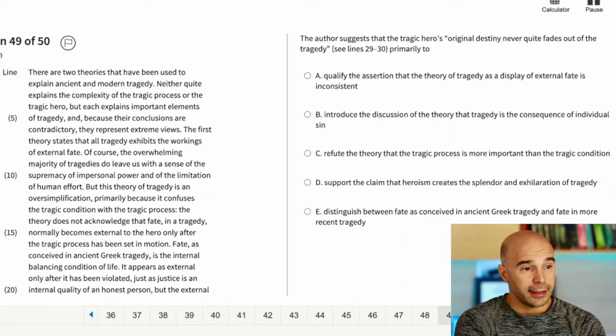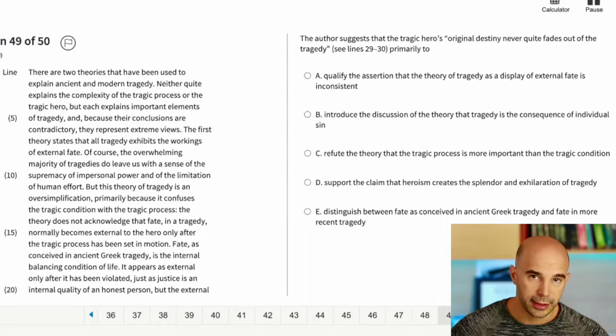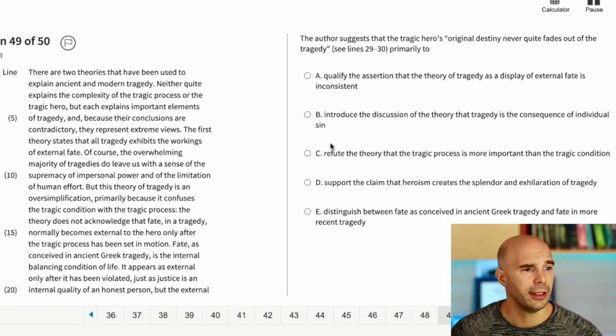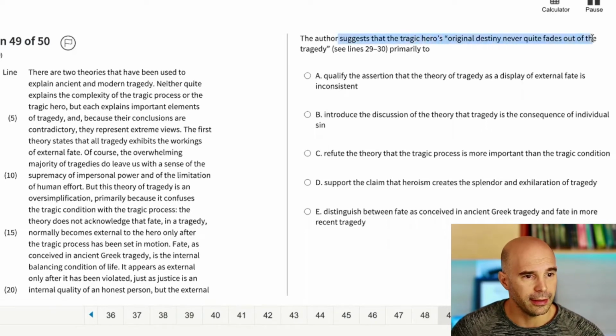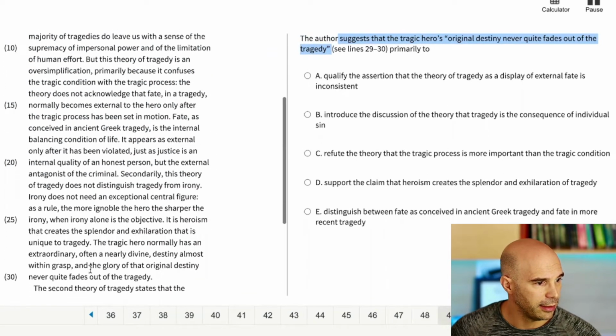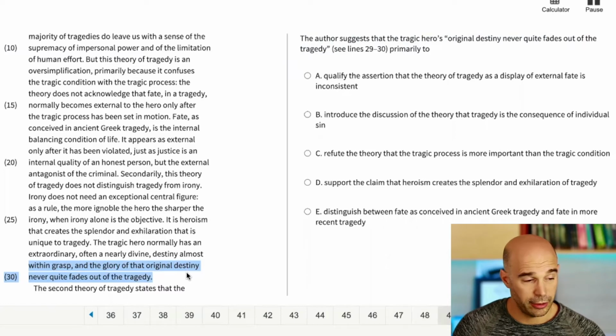The author suggests that the tragic hero's original destiny never quite fades out of the tragedy, primarily too. Okay, so this is a very similar question. It's asking, why did the author suggest this thing, right? What was the author's purpose in suggesting that? So apparently this happens in lines 29, 30, okay? So the glory of that original destiny never quite fades out of the tragedy. What was the author's purpose in saying that?